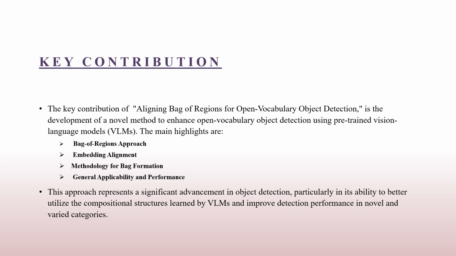Embedding alignment: the embeddings of the regions within a bag are treated similarly to words in a sentence. These are then processed through the text encoder of a VLM to create a bag of region embedding aligned with corresponding features extracted by a frozen VLM. Methodology for bag formulation: the method involves sampling contextually interrelated regions to form a bag, employing a neighborhood sampling strategy. It leverages the region proposal network, which is the RPN, to cover potential novel objects, thus enhancing the model's understanding of the scene.